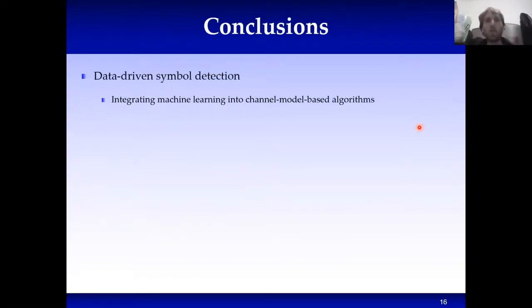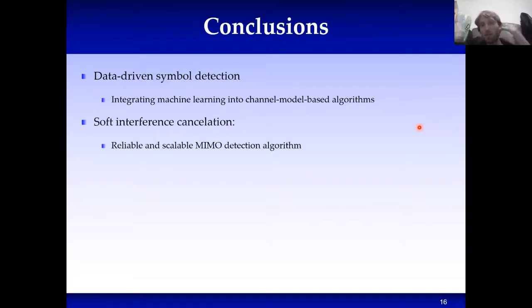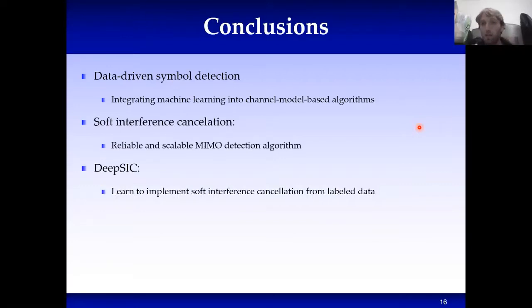So in this talk, we presented a data-driven implementation of the soft interference cancellation method. We did this by combining machine learning algorithms into channel model-based methods. Specifically, we showed that soft interference cancellation is a reliable and scalable MIMO detection algorithm, which can be extended into a data-driven implementation, which we call deep soft interference cancellation, DeepSIC, by learning to cancel the interference from labeled data.